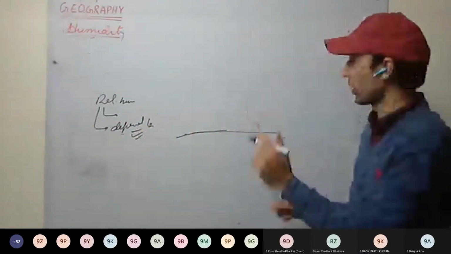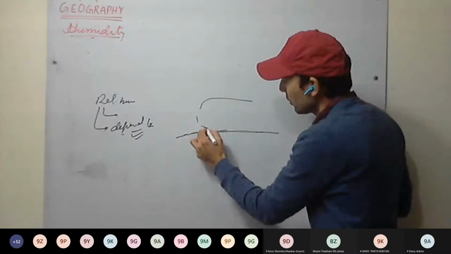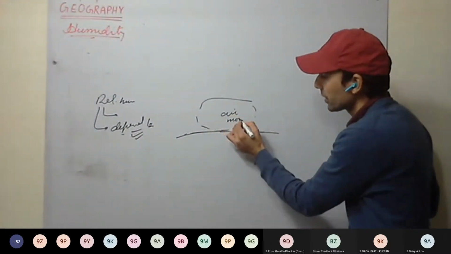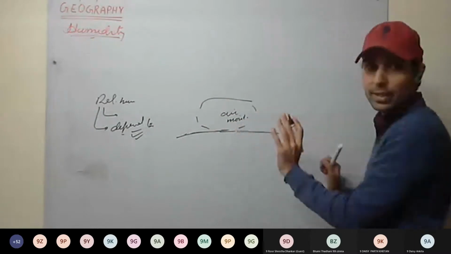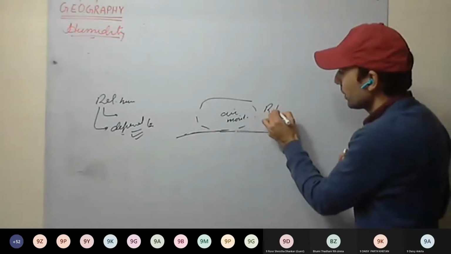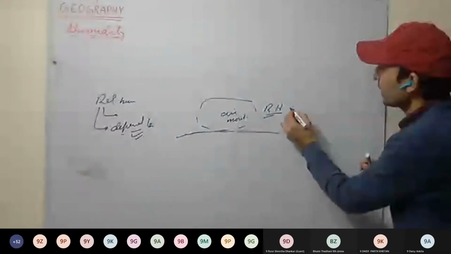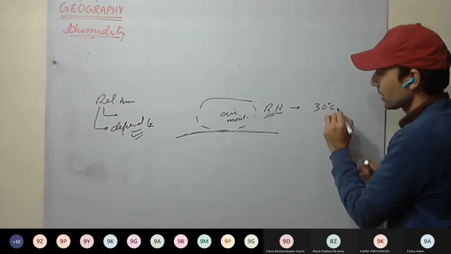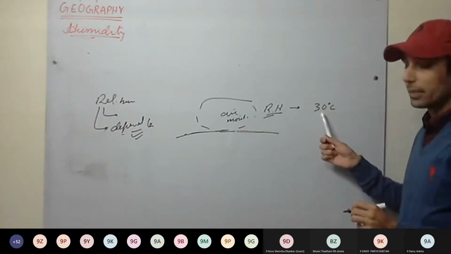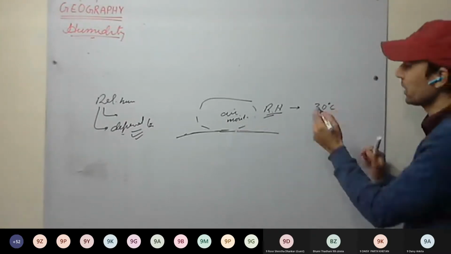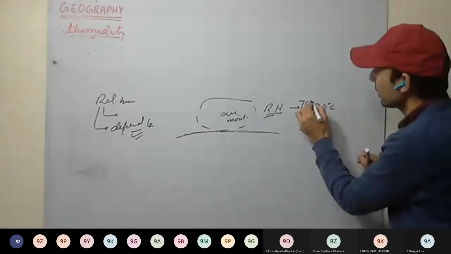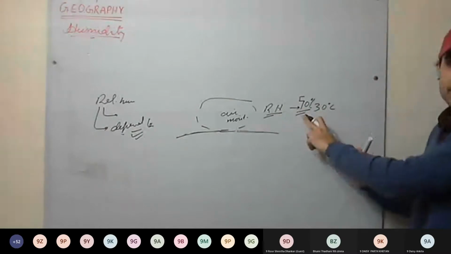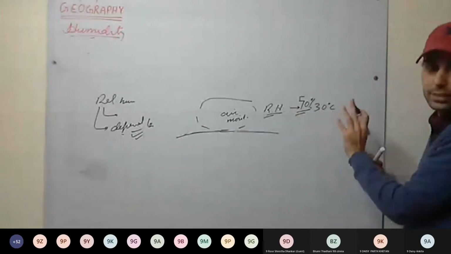How it depends, we'll be discussing now. For example, take this air near the surface of the ground. It is moist air, and it has some relative humidity. Here the temperature is considered as 30 degrees Celsius, and we consider the relative humidity to be 50% near the ground surface.